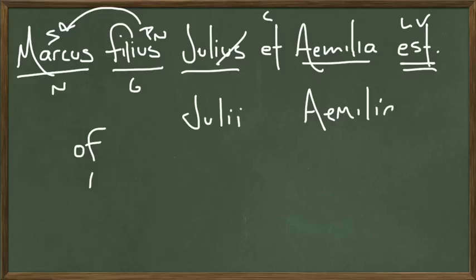We're going to leave the conjunction et alone, and we're going to change Aemilia to Aemiliae. Because this is a feminine word, it forms its possession in a little different way. We're going to add an e and change this to Aemiliae. And we now have Marcus filius Julii et Aemiliae est. Julii et Aemiliae means of Julius and of Aemilia.